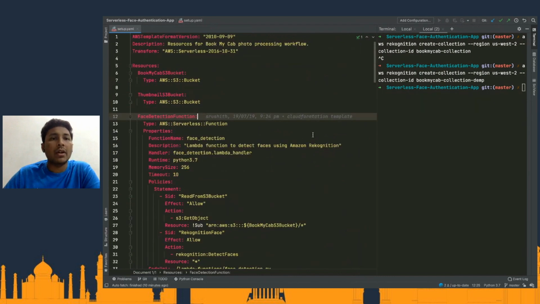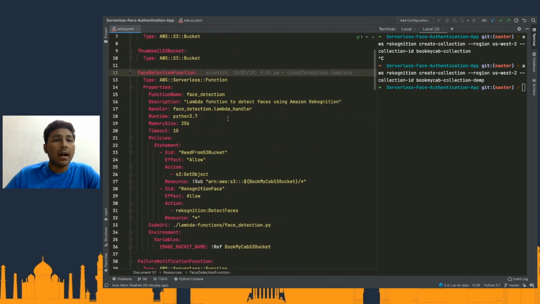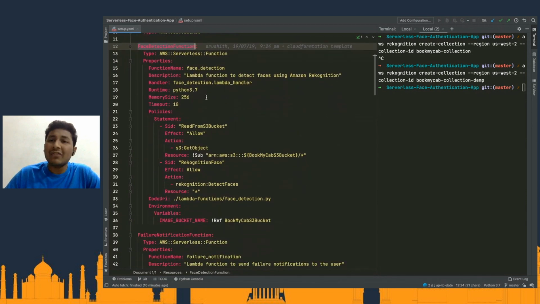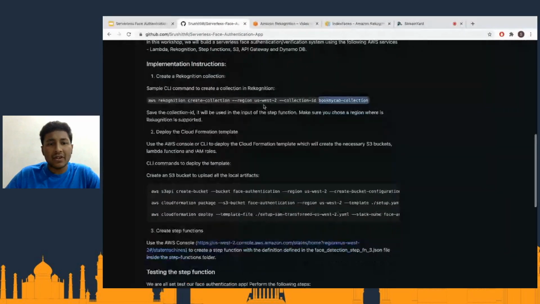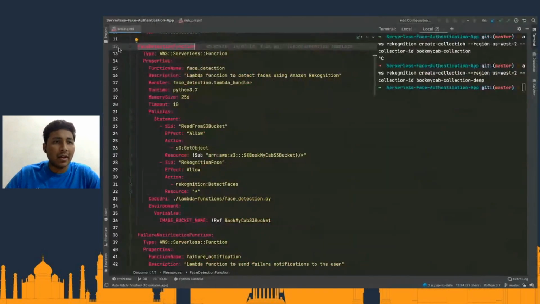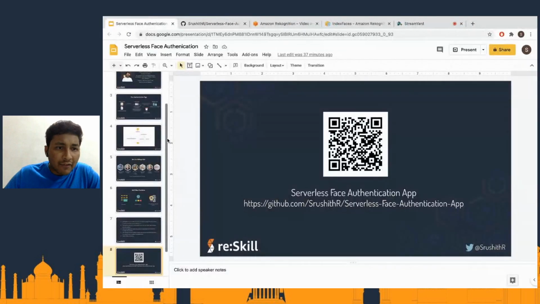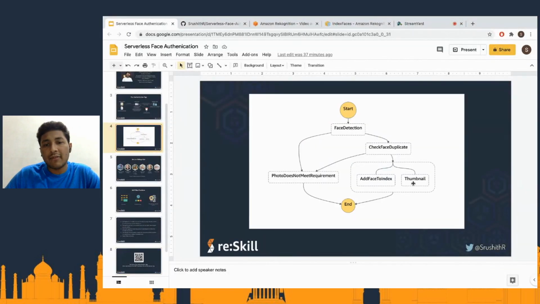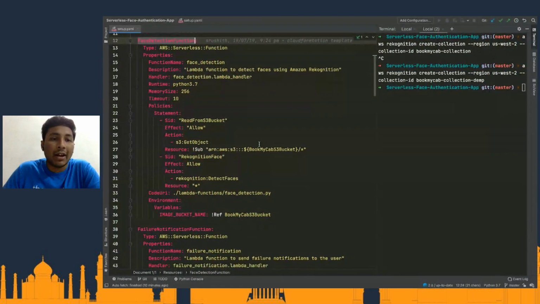And what we are going to do here is, on a very high level, explain what exactly is there in this particular CloudFormation template. So what we are going to do is create a bunch of Lambda functions. What are the various Lambda functions? We already saw that here in our flowchart. So we are going to create 1, 2, 3, 4, 5 Lambda functions. As I said, for every Lambda function, the best practice is to make sure that we have one and only single purpose responsibility, so that it does one and only one thing.